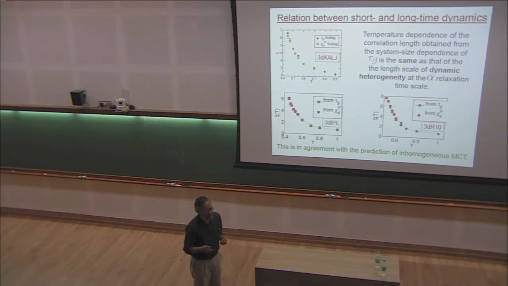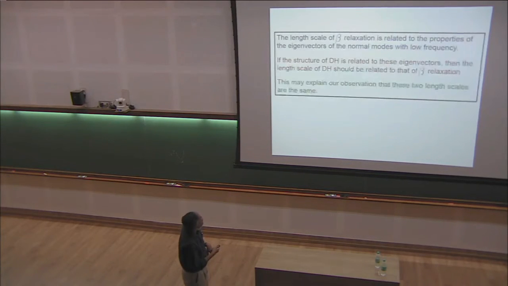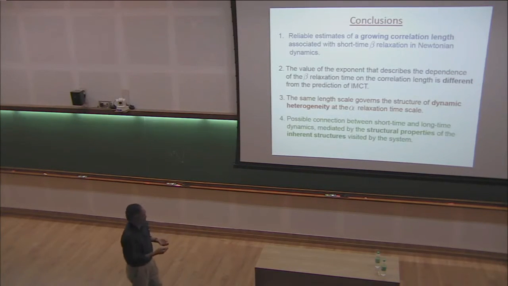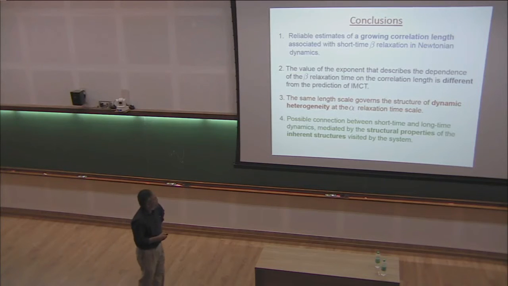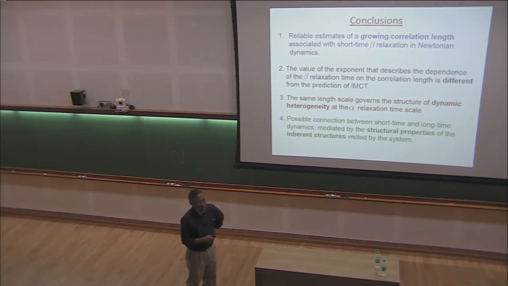We have some ideas as to how this connection may actually occur, and this is where the work of the present student comes into the picture, but I don't have time to go into all of that. So let's just stop here with the conclusions. A growing length scale we have found. Don't worry about it, because I have not talked about IMCT. But the same length scale governs the structure of dynamic heterogeneity, and there's some connection. This suggests a connection between short and long-time dynamics, which we are trying to understand. That is it. Thank you.